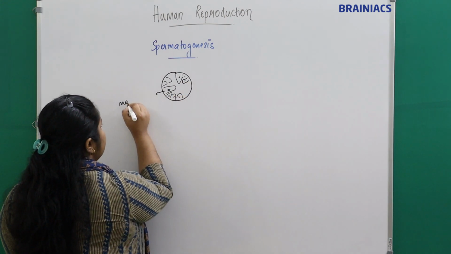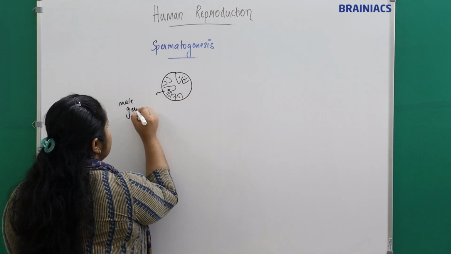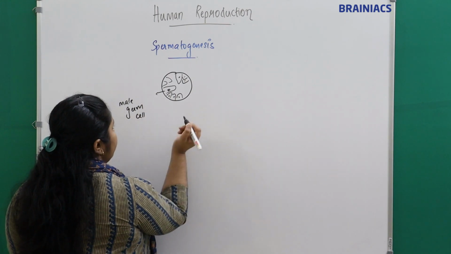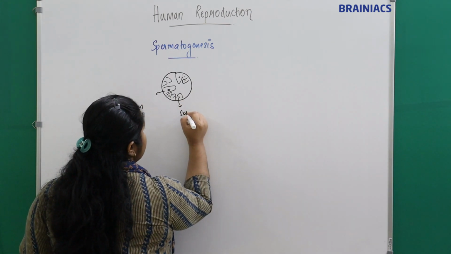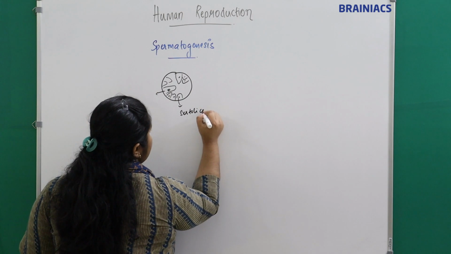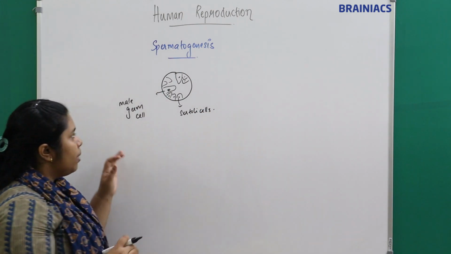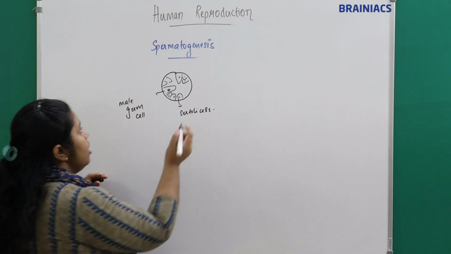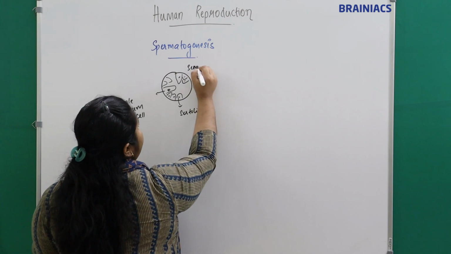Do you remember? This is the male germ cell, and this is the Sertoli cells. This is the seminiferous tubule.